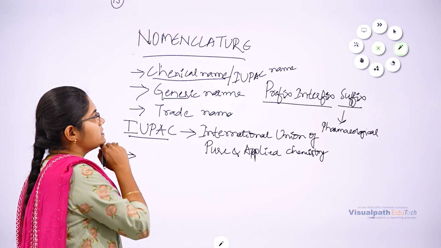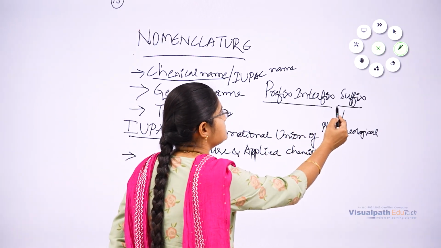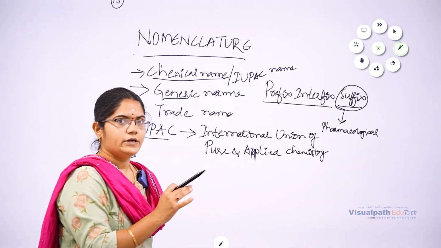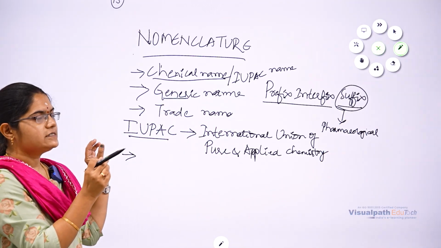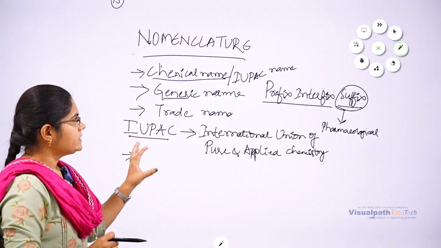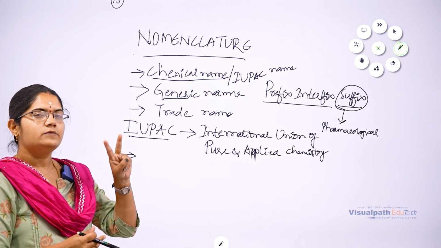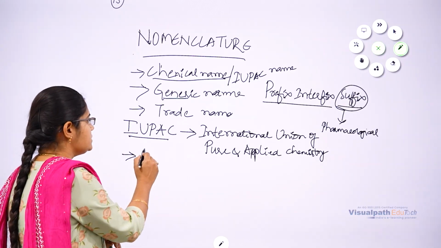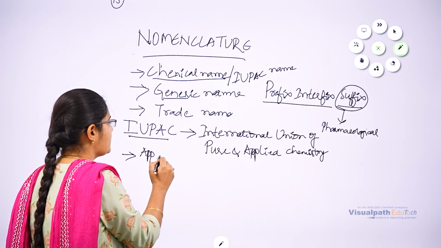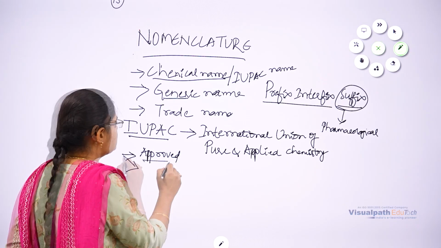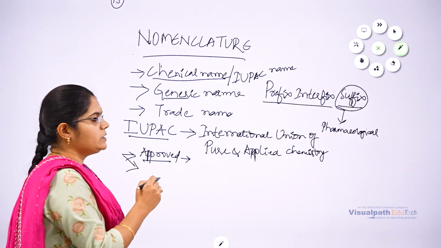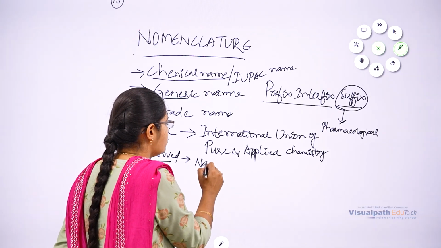This generic name generally indicates the suffix of a name, meaning the suffix will indicate the generic name of a drug, right? This generic name generally has two classes. One is approved name. This approved name will be given by national formularies.